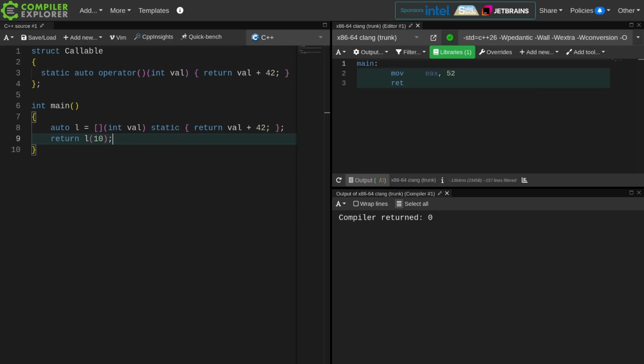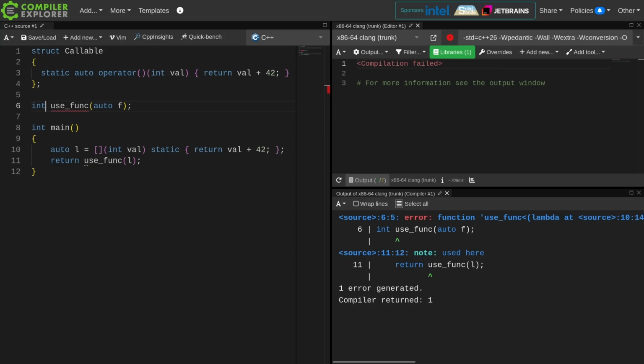So does this gain us anything realistically? And it potentially does. It gains us the fact that the compiler doesn't actually need an object of this type to call its call operator. So it doesn't need a pointer. It doesn't need to pass a pointer forward. And we're going to attempt to write some code that illustrates this, and we'll see if we can.